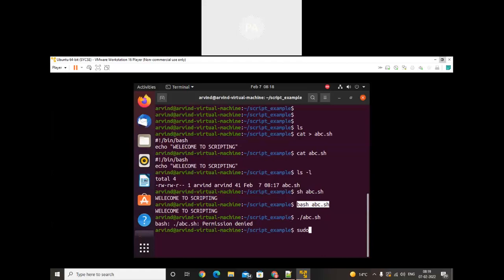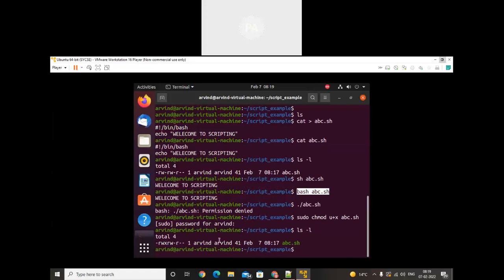So for that I will use sudo chmod u plus x, and the name of the file is abc.sh. Password. Now we'll use ls -l. See, now that particular file has execute permission.